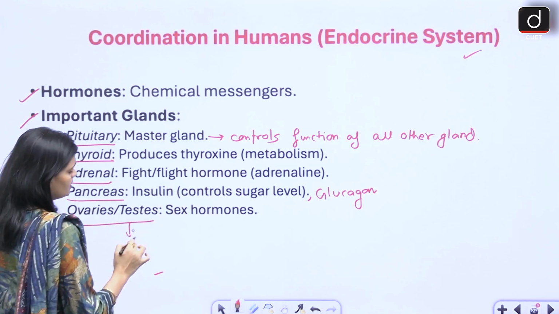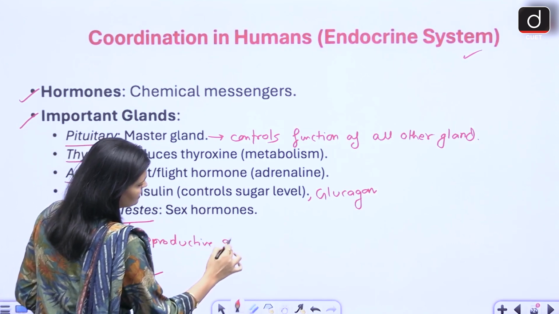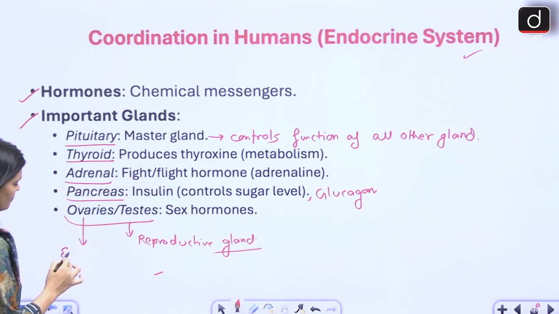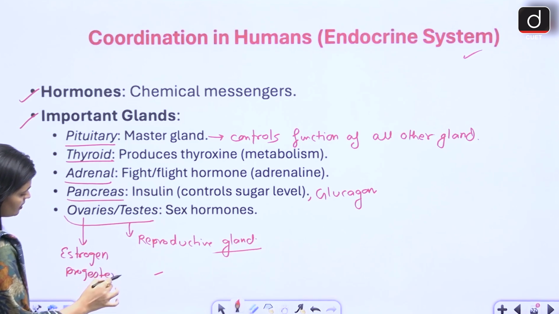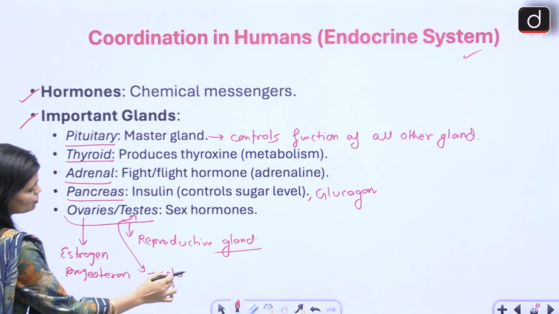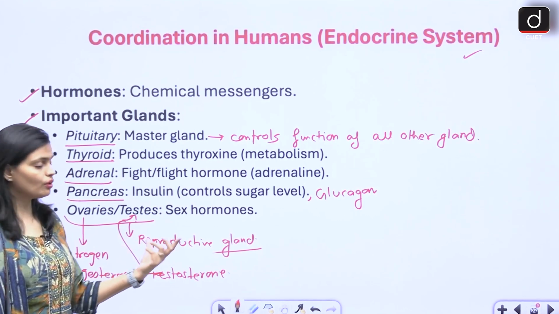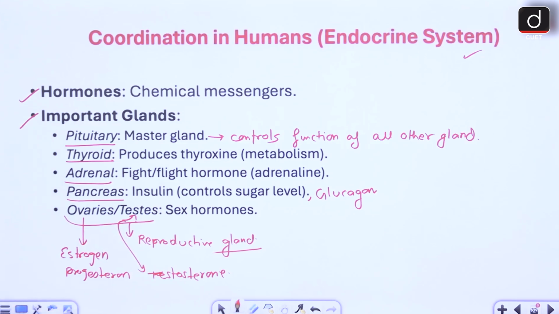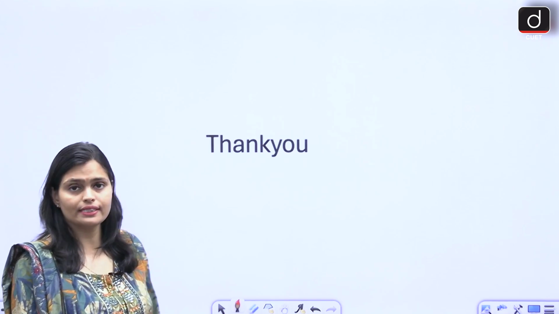Ovary and testis are the reproductive glands, right, which release sex hormones. Ovary releases two hormones, estrogen and progesterone, whereas testis releases a hormone called testosterone. Okay, estrogen is the female sex hormone, testosterone is a male sex hormone. Progesterone helps in maintaining the pregnancy. So that's all about your human body system.